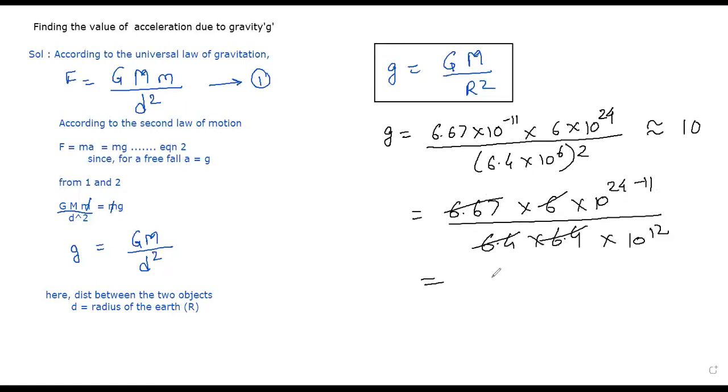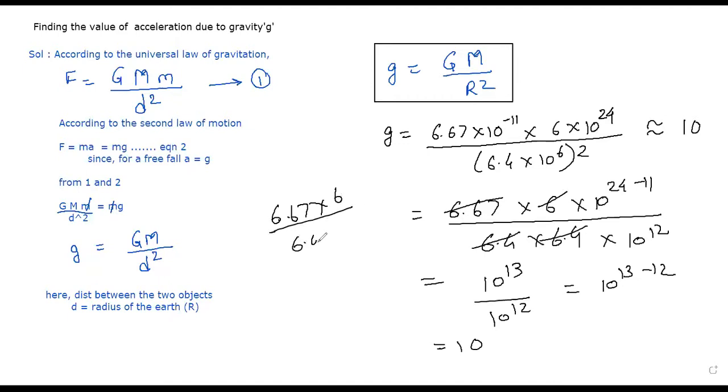So here ultimately 10 raised to 13 upon 10 raised to 12, that is 10 raised to 13 minus 12, that is equal to 10. And if I would have actually calculated 6.67 into 6 divided by 6.4 into 6.4, I would have got 0.98. And ultimately 0.98 into 10 would have given me 9.8.